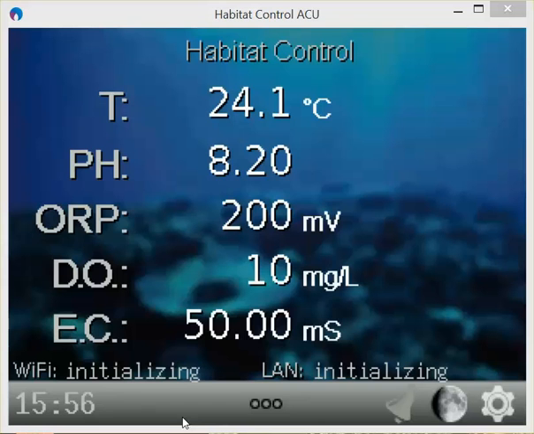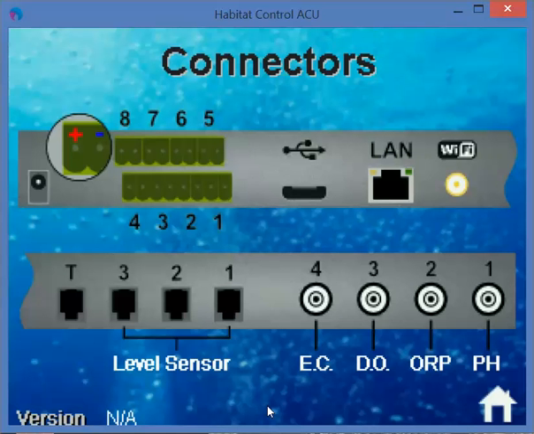Dear HabitatControl user, with this video we would like to give you an overview about the connectors that you are using with your HabitatControl system. To get into the connectors overview, you need to select this button in the home screen of your HabitatControl system. Now you are within the connectors overview.